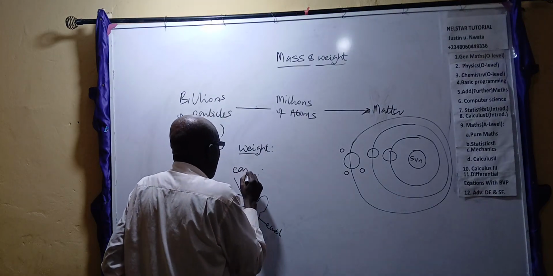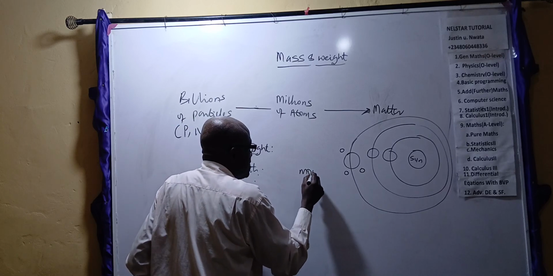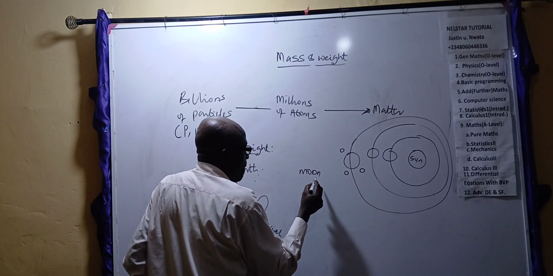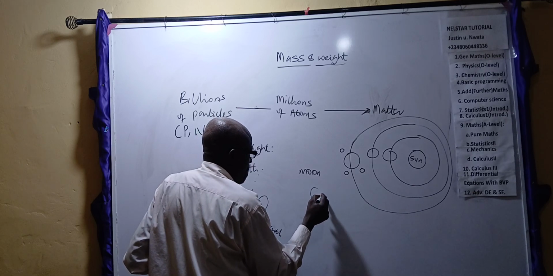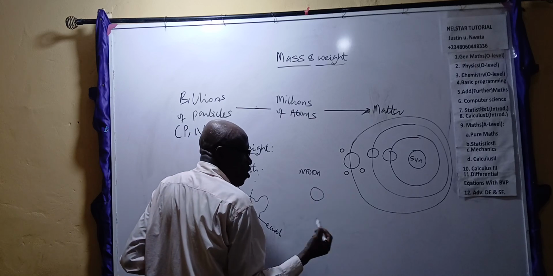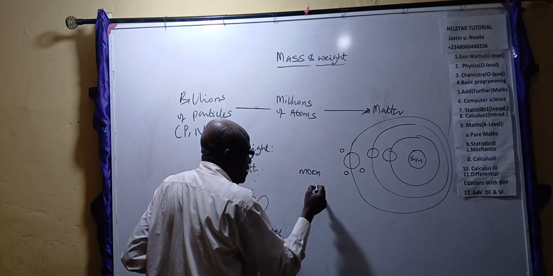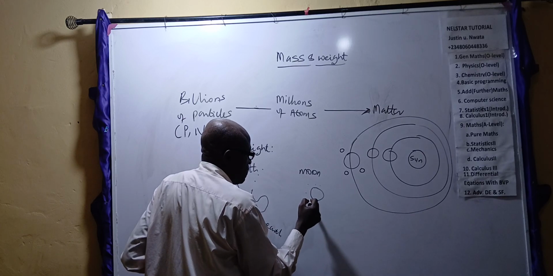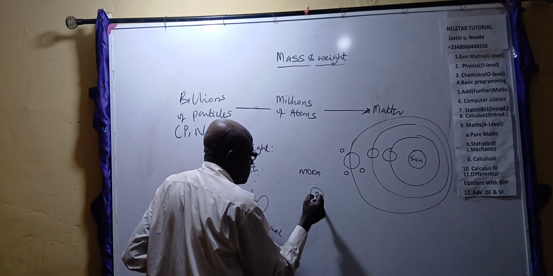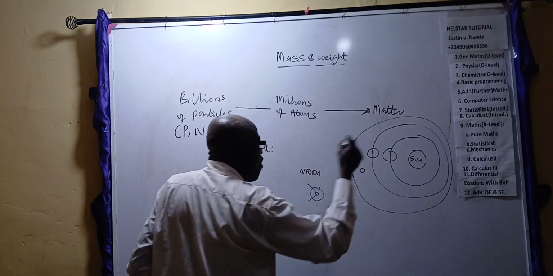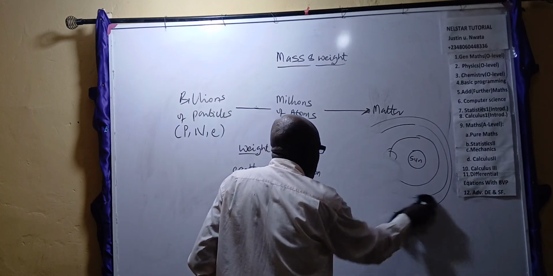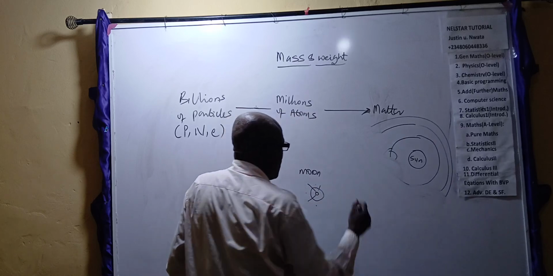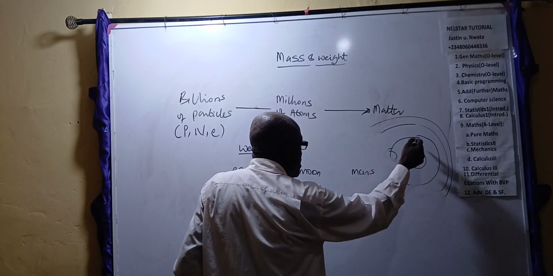This is the earth. On the moon, the same thing. This is the moon, smaller than the earth. But nature also had it that way. God made it in such a way that anything within its vicinity is dragged to its center. The same nature made it that any other planet, including Mars, Mars is another planet that belongs to the solar system here.